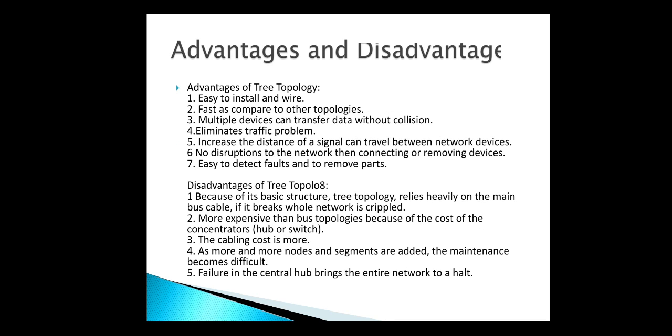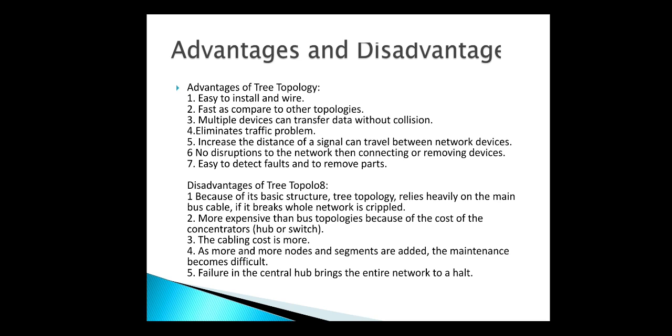Advantages and disadvantages of tree topology. Advantages: it is easy to install and wire. It is fast as compared to other topologies. Multiple devices can transfer the data without collision. It eliminates the traffic problem. It is used for large distances. It is easy to detect a fault and to remove the parts or branches if there is any problem.